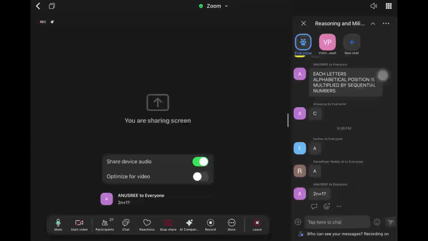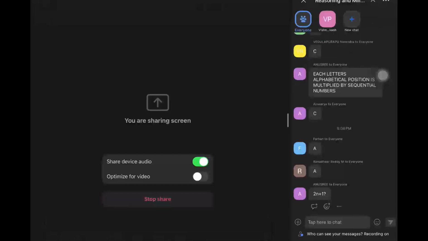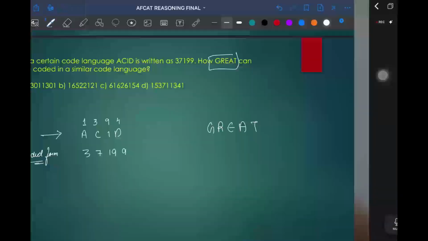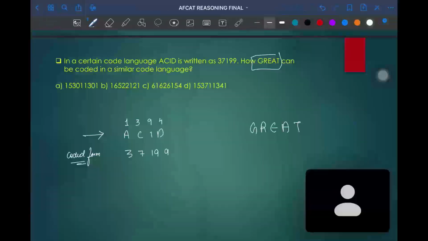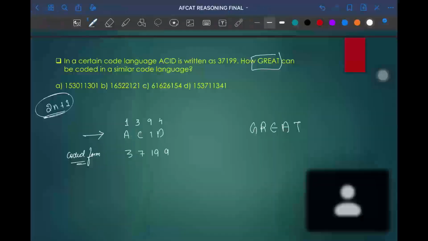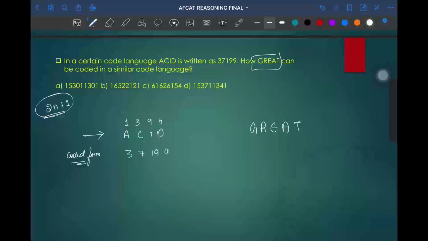2n plus 1. Anushri, it is correct. 2n plus 1. They have gone through the 2n plus 1. That is multiplied by 2 and added plus 1. As Anushri said, it is 2n plus 1. That is great. Can you answer me what will be the final answer for the letter GREAT?